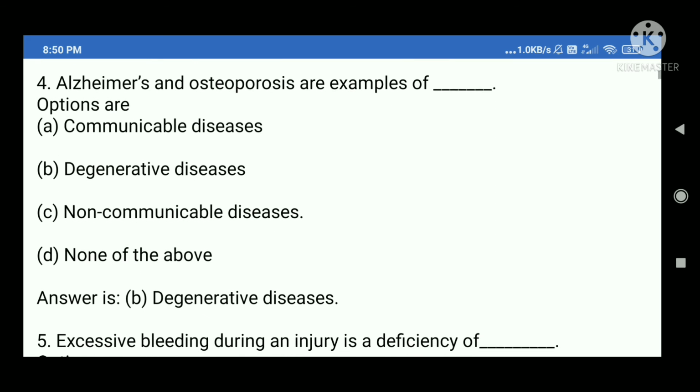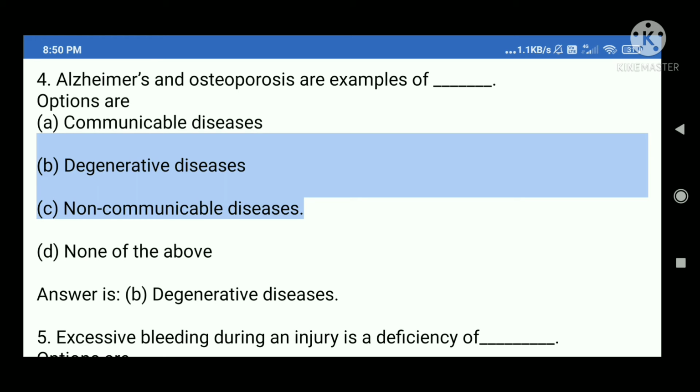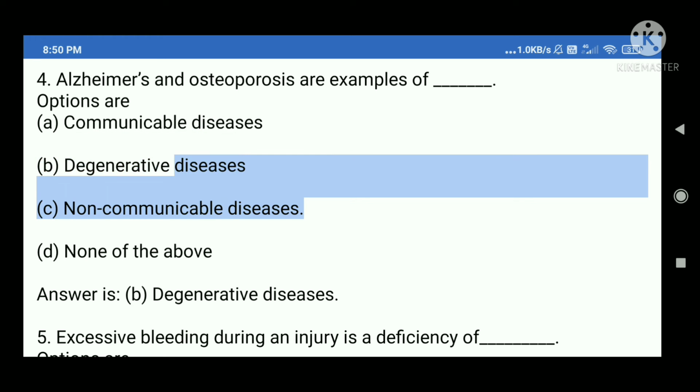4. Alzheimer's and osteoporosis are examples of blank. Options are A. Communicable diseases. B. Degenerative diseases. C. Non-communicable diseases. D. None of the above. Answer is B. Degenerative diseases.